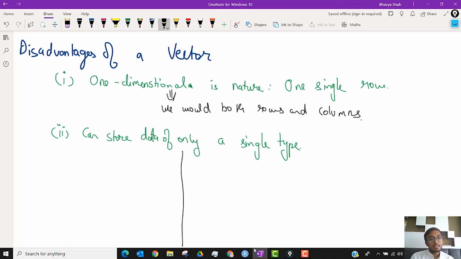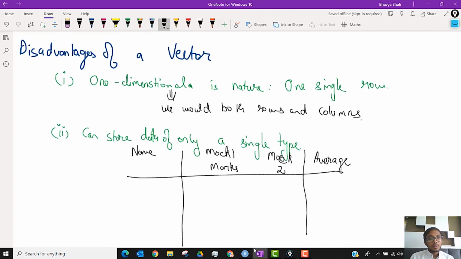Let's say it is class data, so I'll have name, students' marks in mock 1 and a student's marks in mock 2, and let's say average. Now the problem is I cannot store all of these together in a single vector. I would have to store them in separate vectors and try to analyze something.